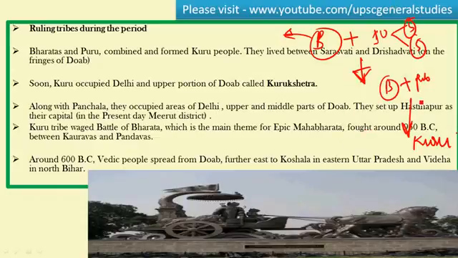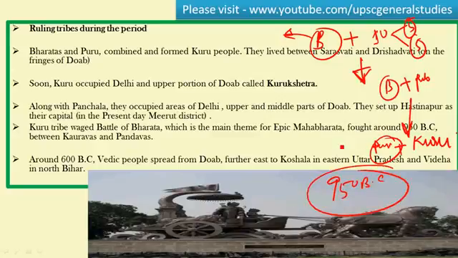So Kurukshetra was a place for the Kuru clan, and this Kuru clan, along with the Panchalas, a ruling clan at that period, occupied Delhi and the upper and middle parts of the Doab, and they set up Hastinapur as their capital in the present day Meerut district. So this was the site for the Mahabharata epic. The Kuru tribe waged the battle of Bharata, that is Kauravas and Pandavas, which was the main theme for the epic Mahabharata, fought during 950 BC. That was the chronology between Kauravas and Pandavas.